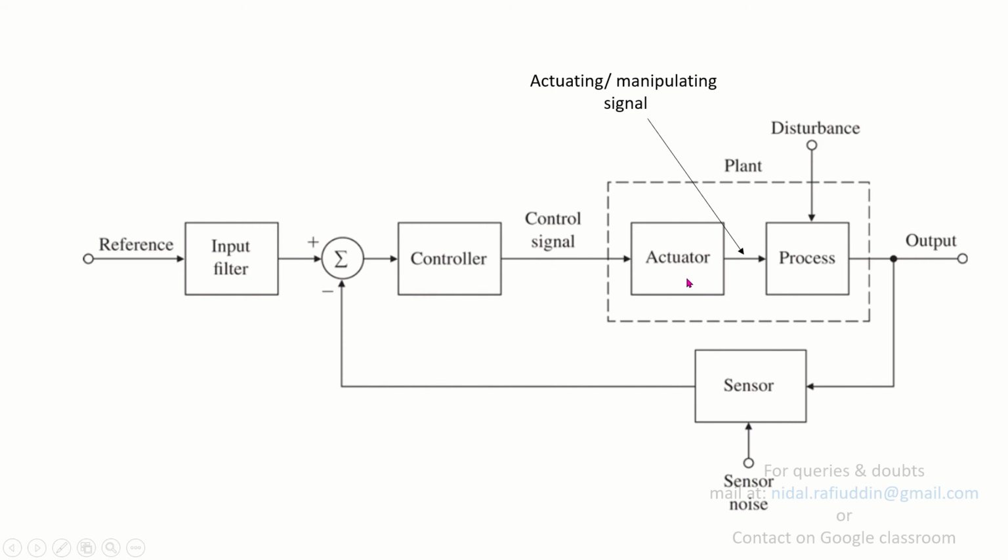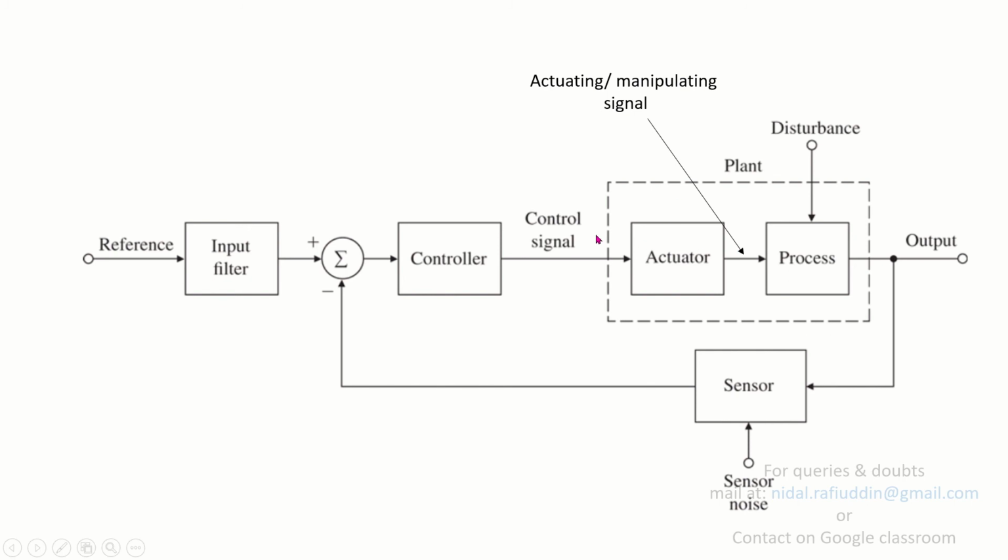As I told you before, the actuator could be a motor, a DC motor, a servo motor, or any mechanical device that is going to control the plant or the process. And the process could be the things that we have already discussed in the antenna azimuth example. The process was the azimuth angle. So theta was the angle that we were trying to control.